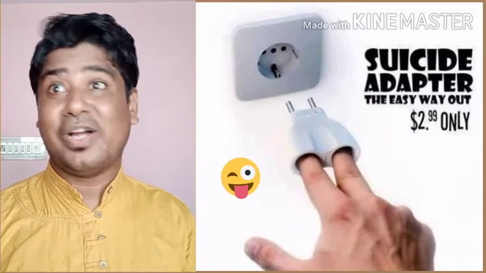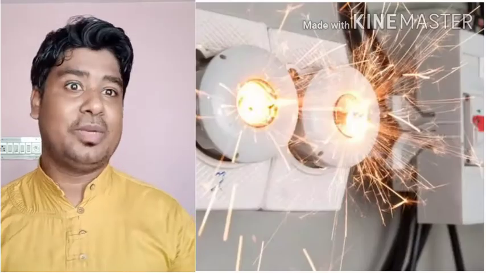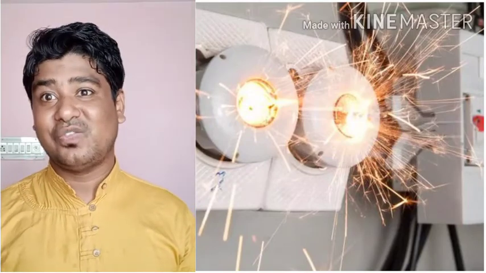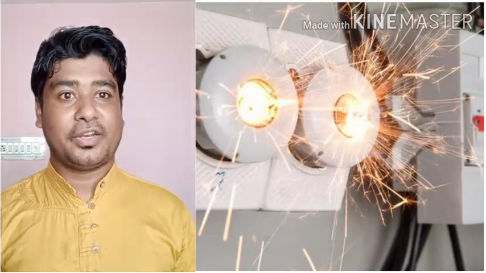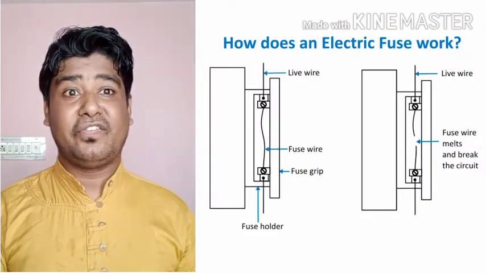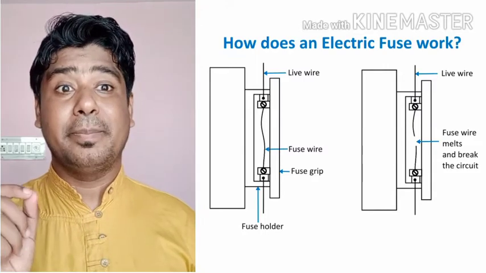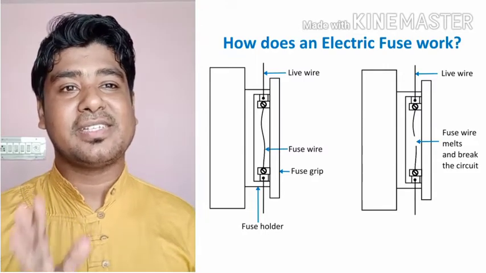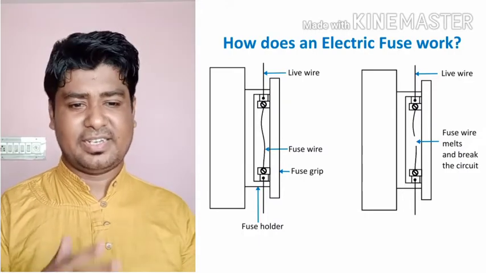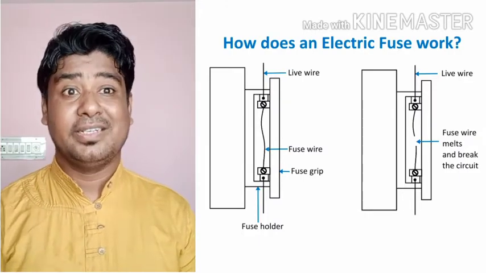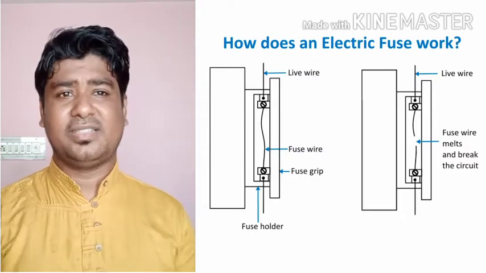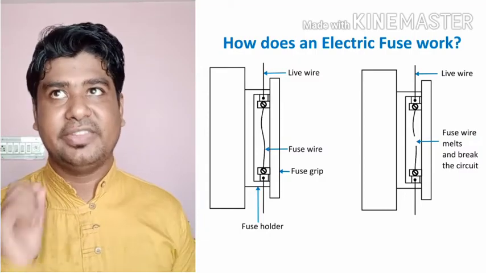Imagine your TV, your washing machine, fridge getting damaged. How much you are going to lose economically. So to prevent that, this fuse is fixed in the circuit. Remember, it is always connected in series. That fuse wire melts and breaks when higher magnitude current is passed. Okay, that is the heating effect. That's about the example of heating effect of electric current. You should remember this. That's all about the theoretical aspect of this chapter.